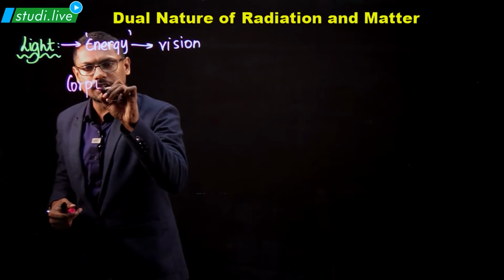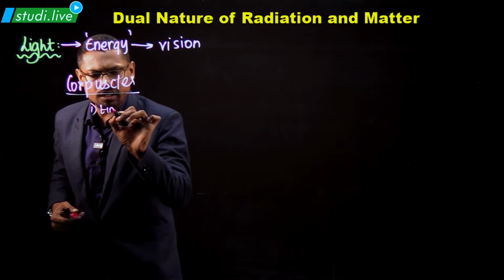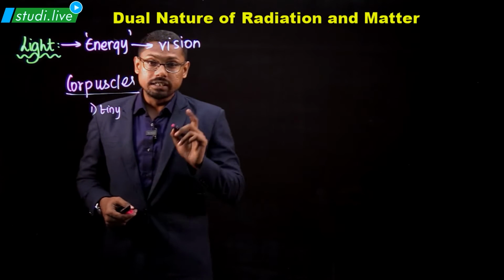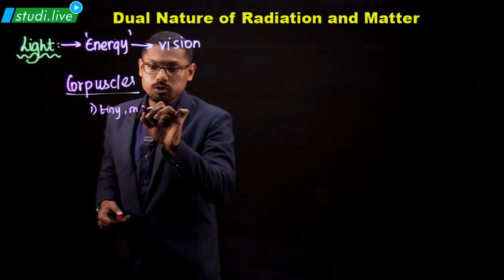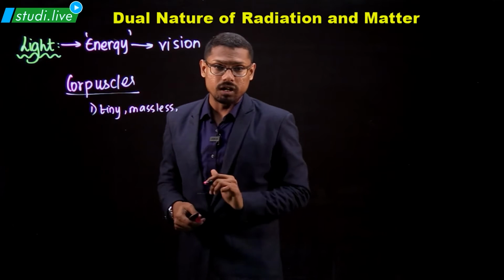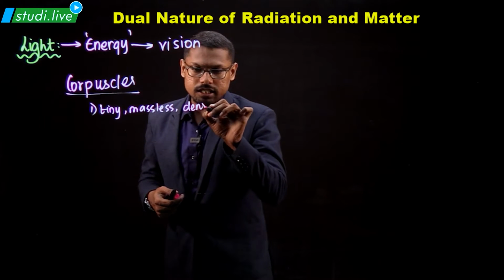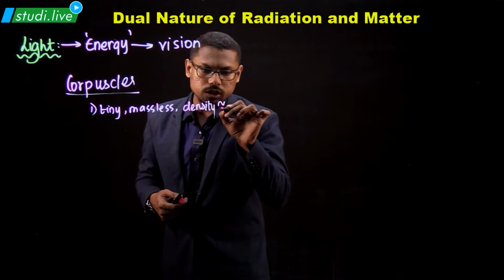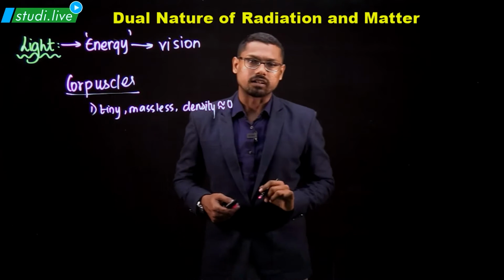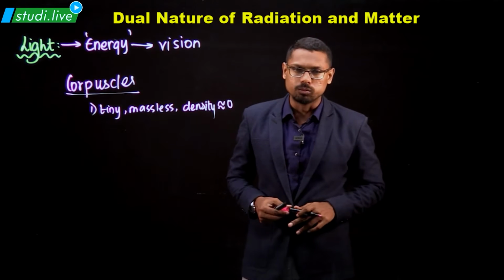When people started introspecting about what corpuscles are, he said corpuscles are tiny particles. These tiny particles are almost massless. They are so tiny that they almost have no mass. If you try finding the density, it is approximately equal to 0. But these are particles that exist in light, according to Newton.